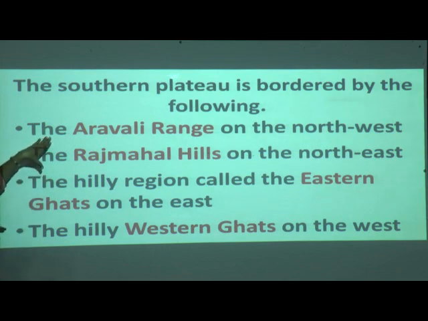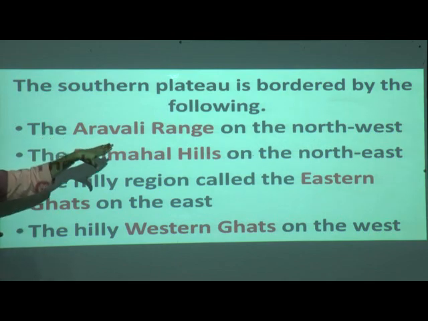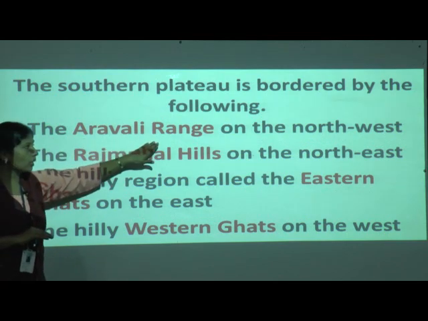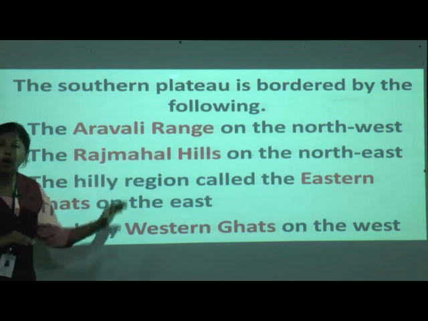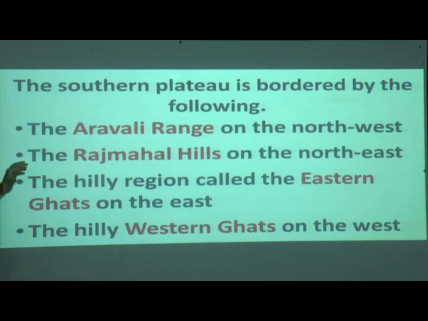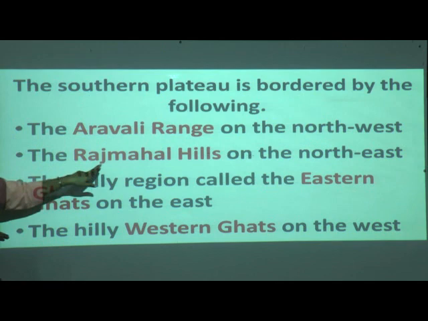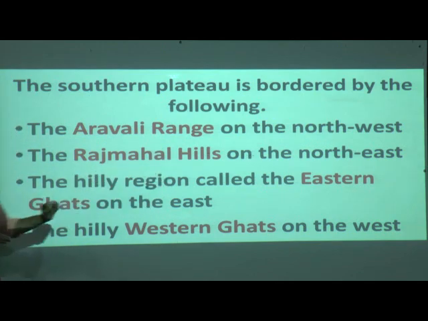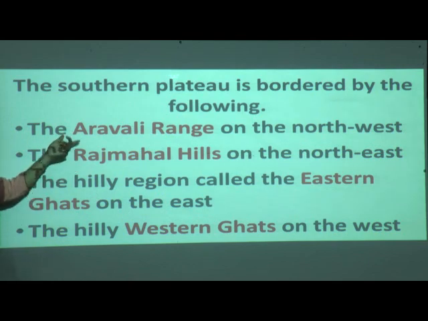Okay, first one, the Aravalli range on the northwest side. Second one is the Rajmahal hills on the northeast side. Teacher is telling this Rajmahal and Aravalli, I said in the map I am going to explain to you. I will locate where these are.